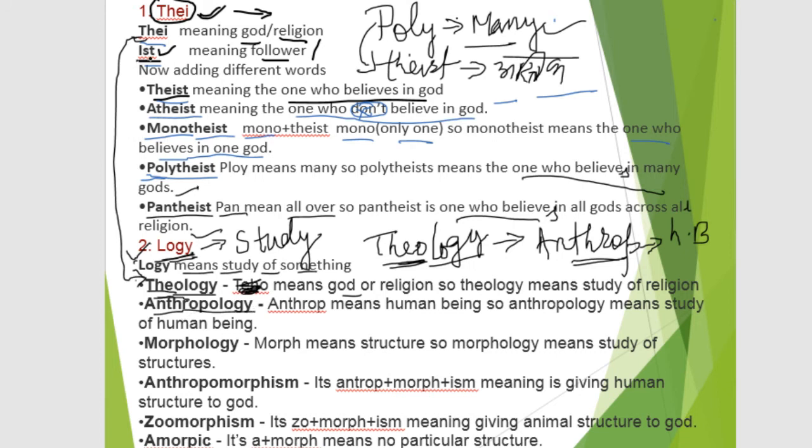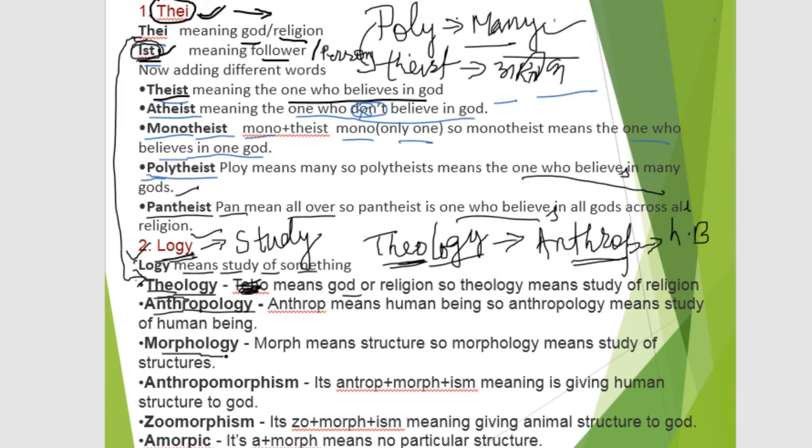Again we are using ist, which means a person, one who does this. So anthropologist means the person, and anthropology means that study.